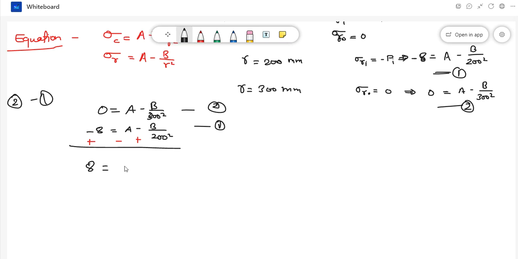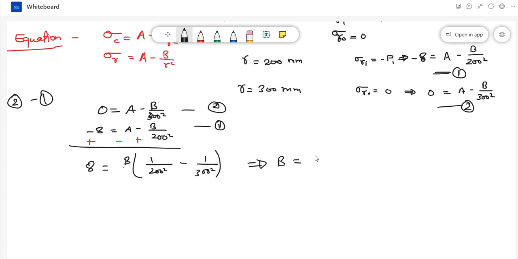A will get cancelled out, and this will become B by B common, we can take B common, 1 by 200 square minus 1 by 300 square. Okay, so from here we get B is equal to... you can solve this.